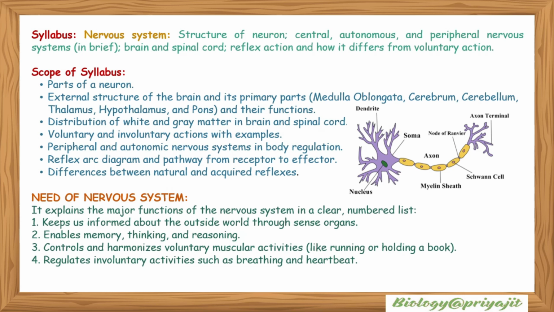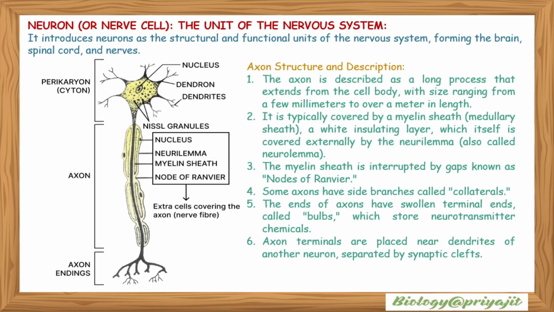Now we have to know what is the need of the nervous system. It explains the major functions of the nervous system: keeps us informed about the outside world through sense organs, enables memory, thinking, and reasoning, controls and harmonizes voluntary muscular activities like running or holding a book, and regulates involuntary activities such as breathing and heartbeat.